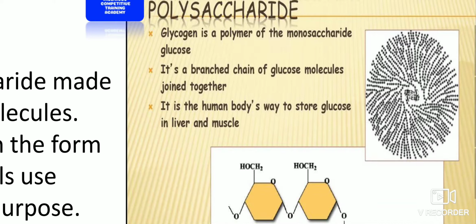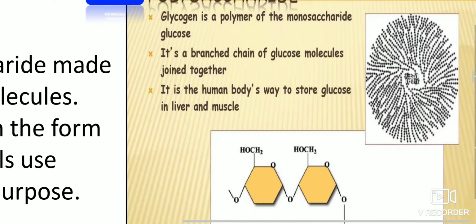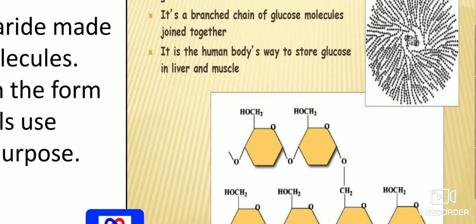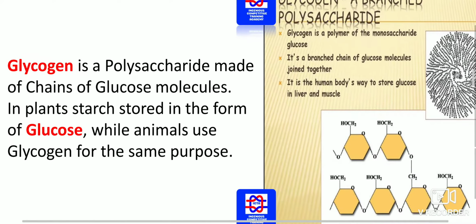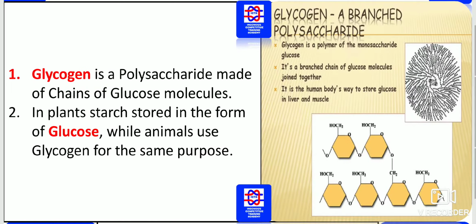It is a branched chain of glucose molecules joined together. It is the human body's way to store glucose in the liver and muscles. And we should know excess bile is stored in which place? That is stored in the gallbladder.